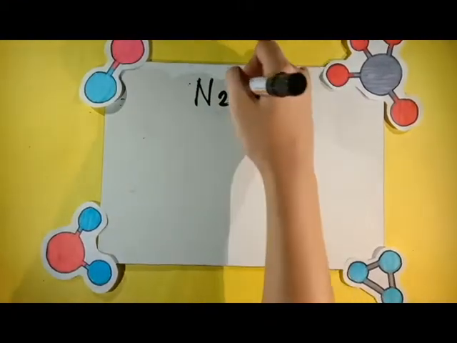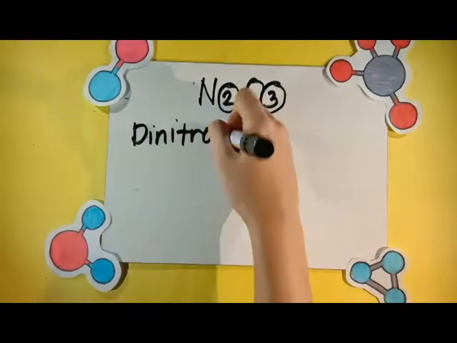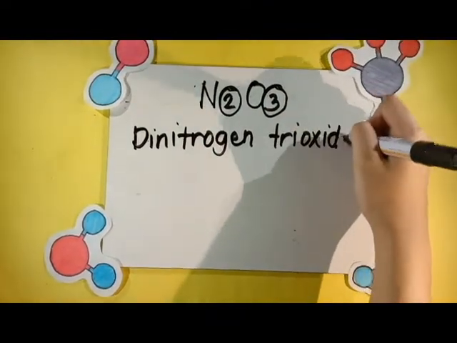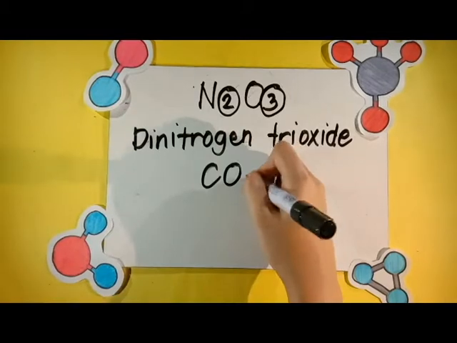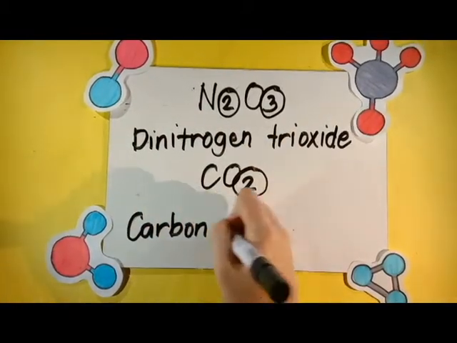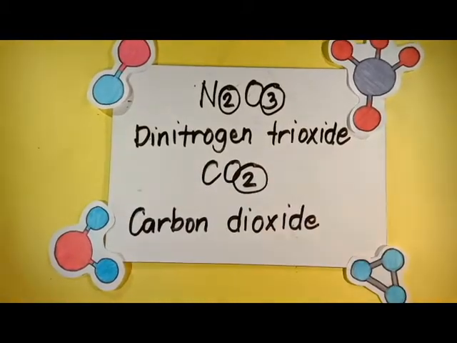For example, N2O3 has 2 nitrogen and 3 oxygen. Therefore, its chemical name is dinitrogen trioxide. For the next example, CO2 has 1 carbon and 2 oxygen. Therefore, its name will become carbon dioxide.